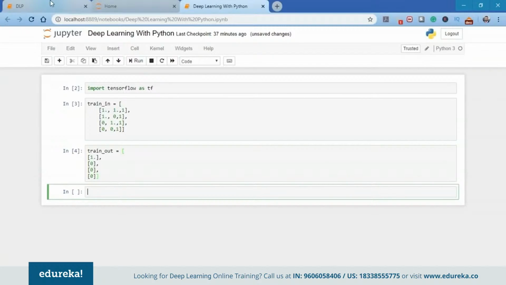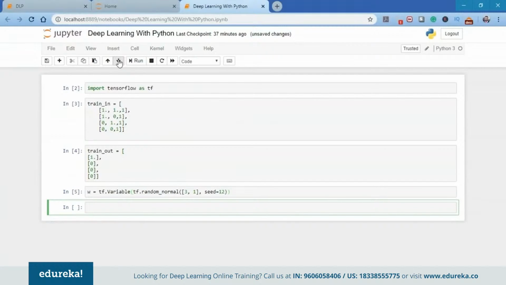Now I need to define the weights variable and assign some random values to it initially. Since I have three inputs over here, input 1, 2, and the bias, I will require 3 weight values, one for each input. So I'll define a tensor variable of the shape 3 cross 1 for our weights that will be initialized with random values. One important thing to note here is that in TensorFlow, variables are the only way to handle the ever-changing neural network weights that are updated with the learning process.